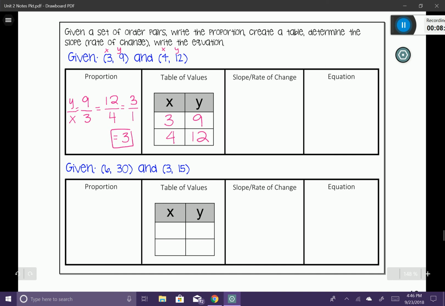We could also look at the table of values and say, well, if I'm trying to figure out the multiplier between the two, the multiplier is going to be times 3, because 4 times 3 is 12, and 3 times 3 is going to give me 9. So that means that my slope, or my variable m, is equal to 3, which means that my proportional equation will be y is equal to 3x.